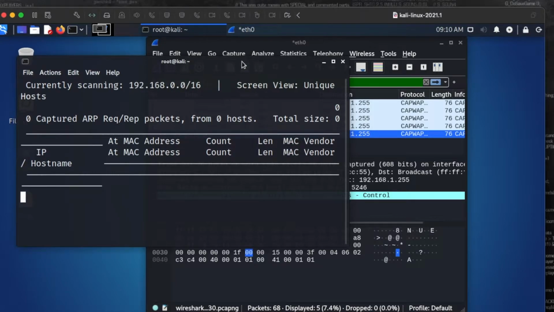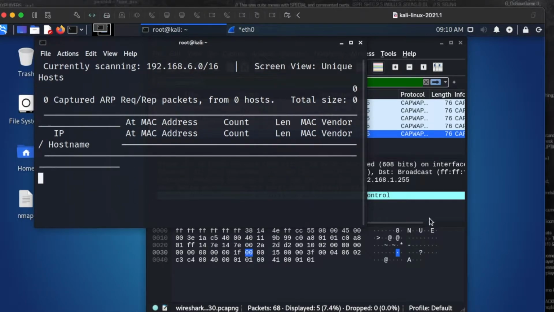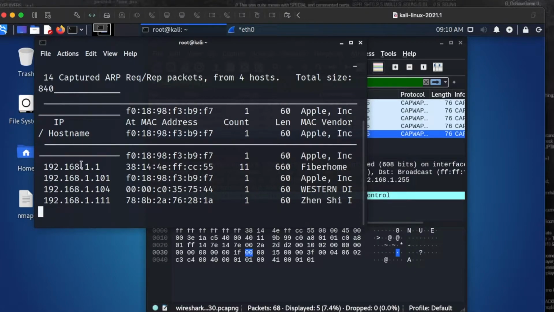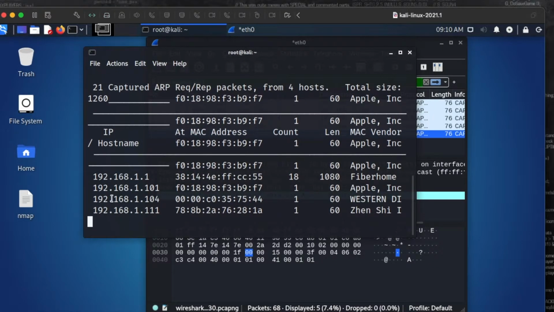Now what you're going to be able to see here is the gateway, which is the router IP address, okay, and we're going to be able to see different devices which are connected to my router. So we've got this device, which is an Apple device, which is using IP address 101.